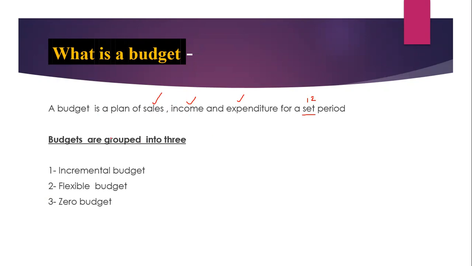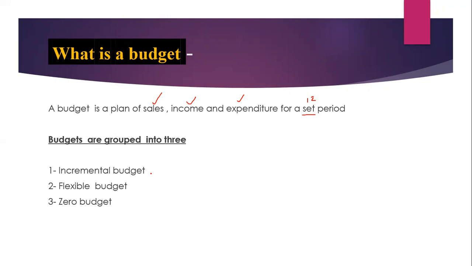Then also today we are supposed to be in a position to understand three classes or three types of budgets. We've got what we call incremental budgeting, flexible budgeting, and zero budgeting. In simple terms, we have an incremental budget, a flexible budget, and a zero budget. So I want you to pause the video and write notes.